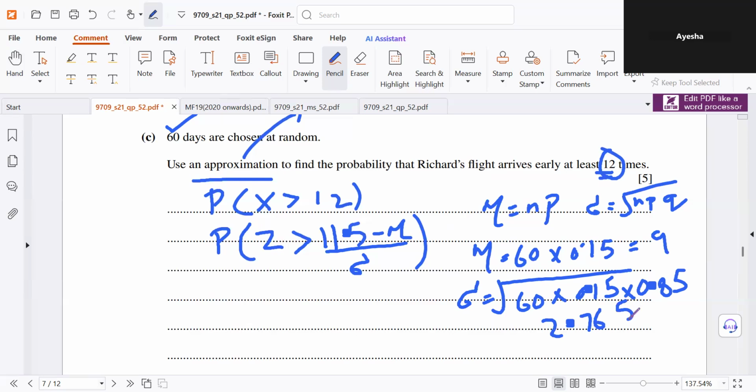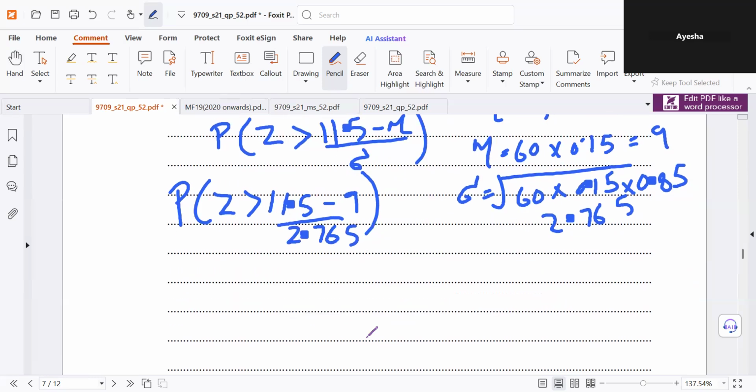Okay. So now we're going to do P of Z greater than 11.5 minus 9 over 2.765, which gives probability Z is greater than 0.9039.